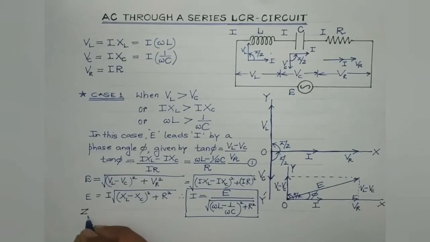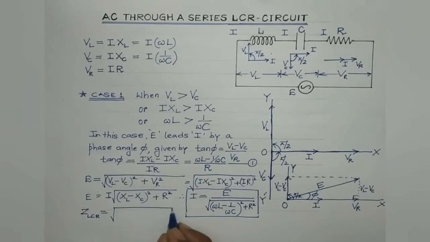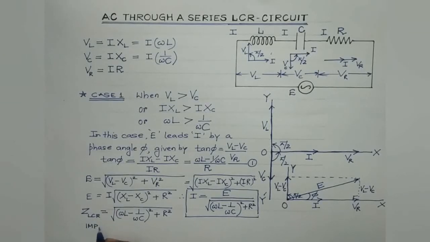That is, here ZLCR is actually the impedance of the LCR series circuit. It is actually given by square root of (omega L minus 1 by omega C) whole square plus R square. And ZLCR is known as impedance. That is the net effective opposition offered by the inductor, capacitor and the resistor to the flow of current. So it is known as the impedance of the LCR series circuit.